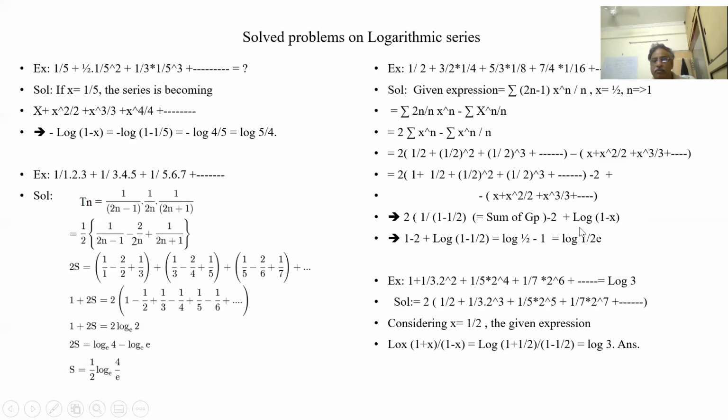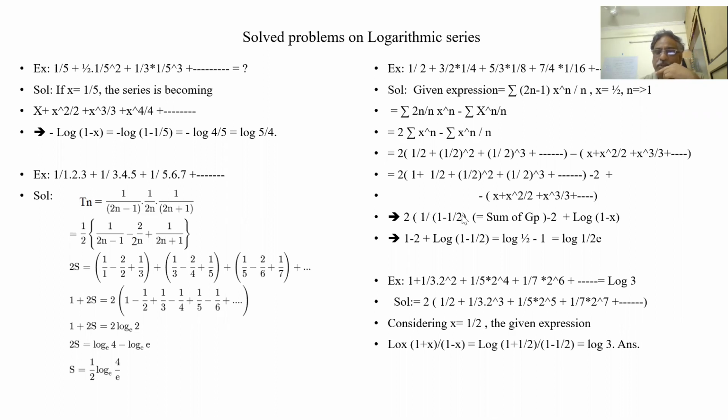So when I say log of 1 minus x, x is half here, half square, half cube, x is half. So this is becoming log of 1 minus 1 by 2. So this entire sum is becoming 1.